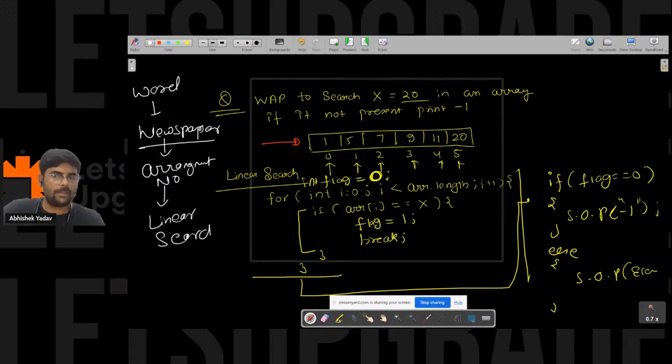And when there is some arrangement present, you can think in the direction of binary search, right everyone? So here you can apply binary search. Why? Because here the data is sorted in ascending order.